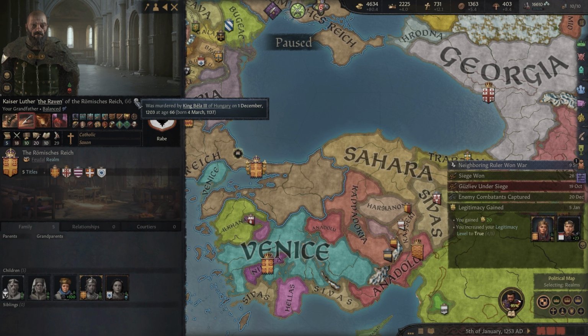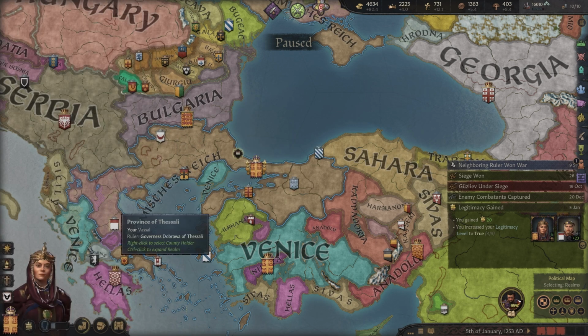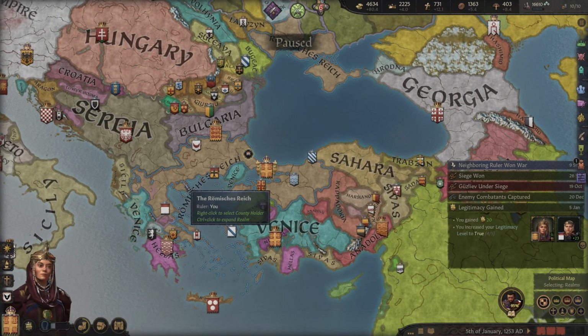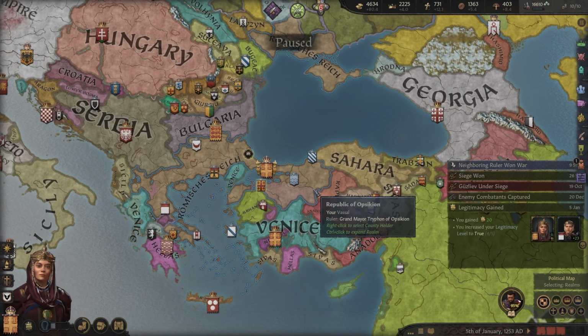So let's assume that he took over, conquered Constantinople in, let's say 1134, and we're currently in 1253. Oh no, he was born in 1137. No, he took over at 12. So okay, let's say 1200 was when he took Constantinople, probably around there. So it's been 53 years, and the Rabe dynasty was not considered legitimate for pretty much 50 years.